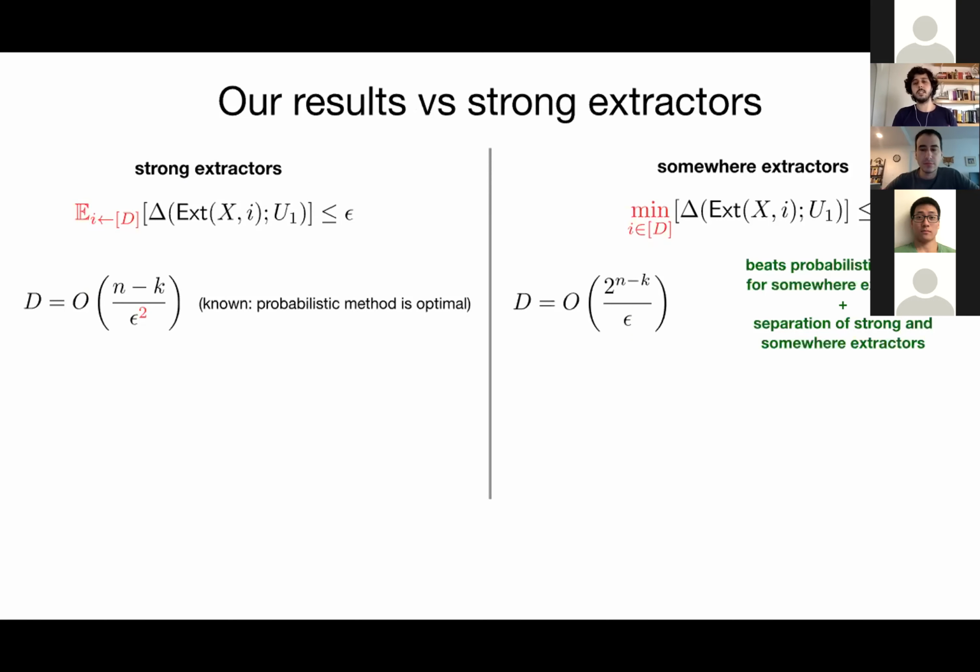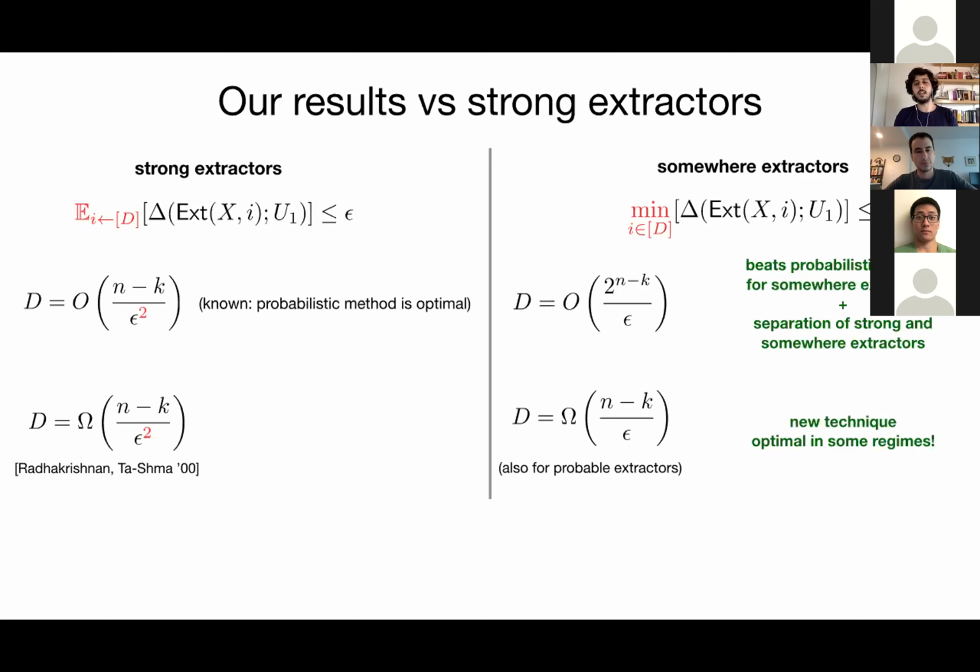And it also gives a fundamental separation between strong and somewhere extractors, because we also know a lower bound of (n minus k) over epsilon squared on the number of seeds of any strong extractor. So the number of seeds of somewhere extractors scales roughly like 1 over epsilon. For strong extractors, it scales like 1 over epsilon squared. And to complement our upper bound, we derive a lower bound of (n minus k) over epsilon on the number of seeds of any somewhere extractor, which also carries over to all probable extractors. And deriving this lower bound requires the development of new lower bound techniques.